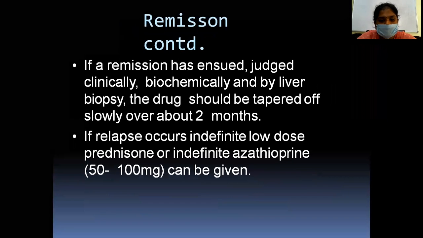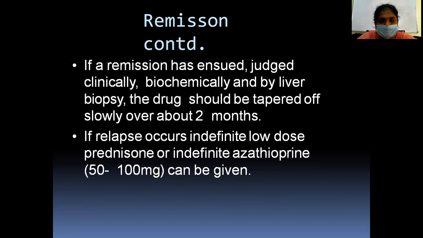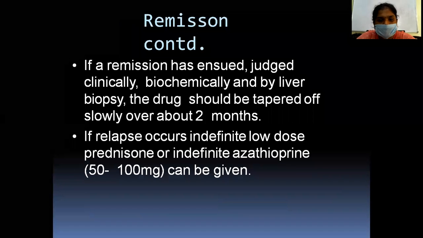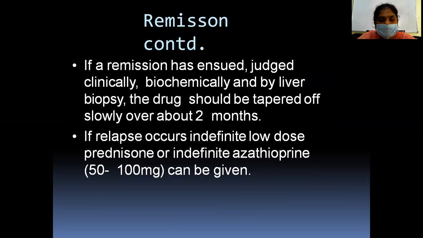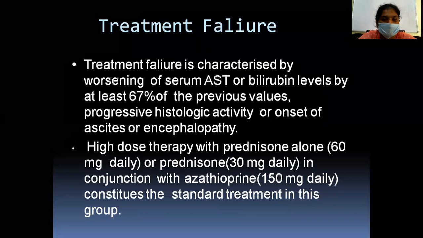If relapse occurs, indefinite low dose prednisolone or indefinite azathioprine can be given. If the remission is ensured, judged clinically, biochemically and by liver biopsy, the drug can be tapered off slowly over 2 months.